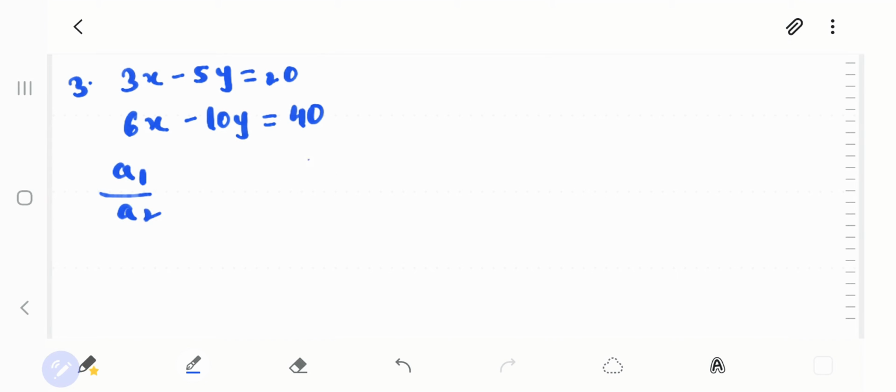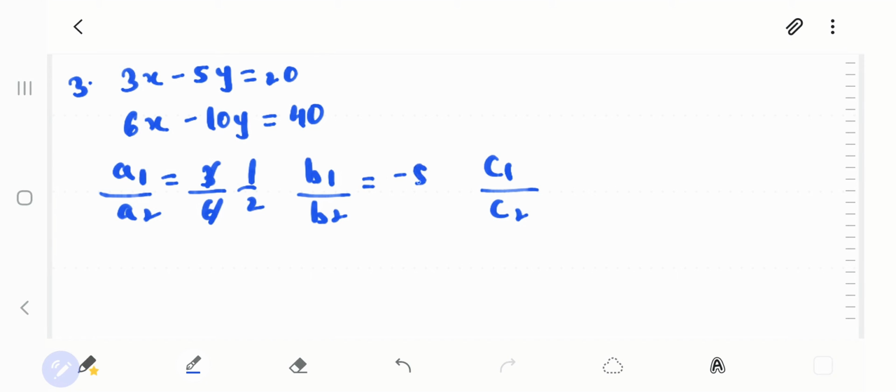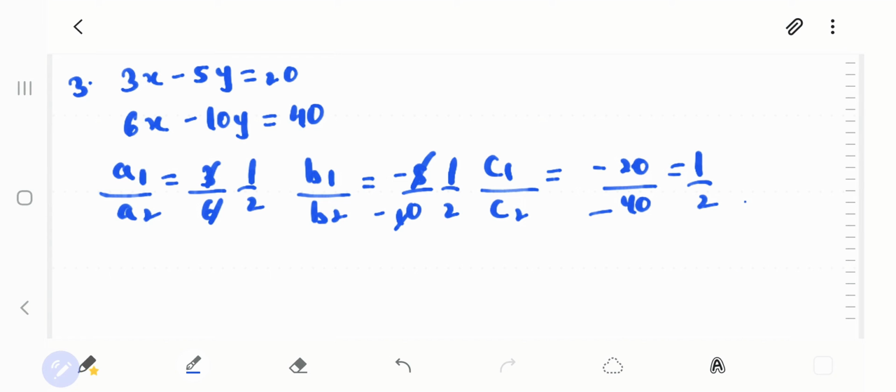Third, it says we have 3x minus 5y is equal to 20 and 6x minus 10y is equal to 40. Again, you have to find a1, a2, b1, b2, c1, c2. Here you will get a1, a2 as 1 upon 2, b1, b2 also 1 upon 2 and c1, c2 also 1 upon 2. Getting my point?